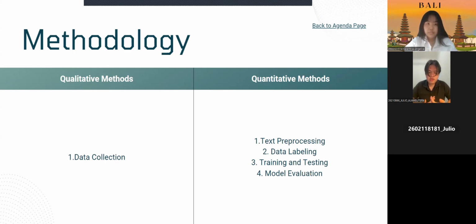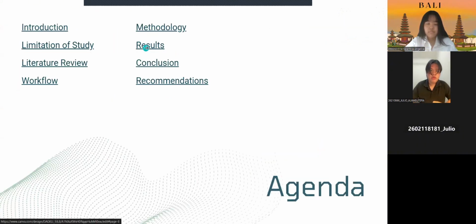And then we use the confusion matrix along with precision, recall, F1 score, and accuracy metrics to present evaluation measures. And then we have the results right here.